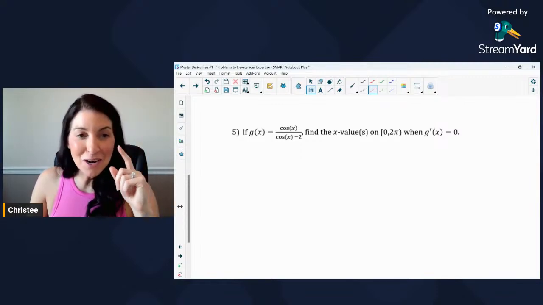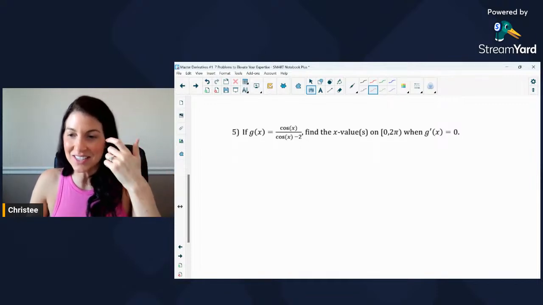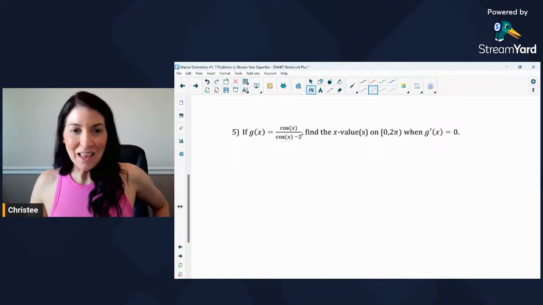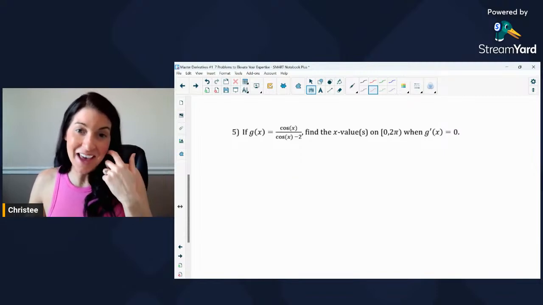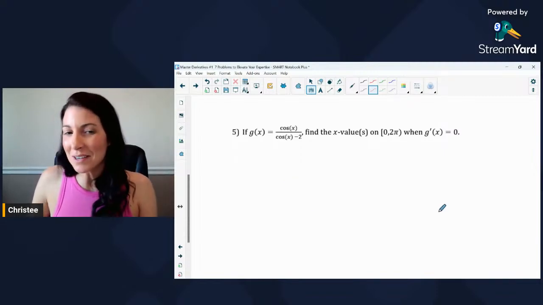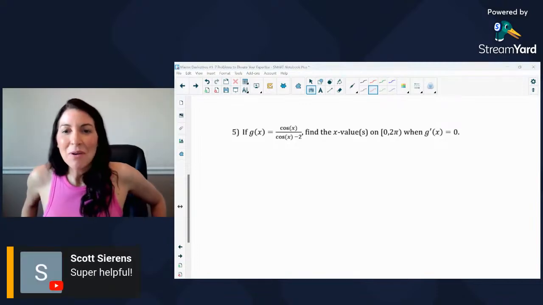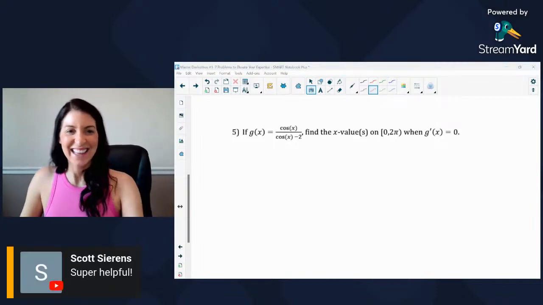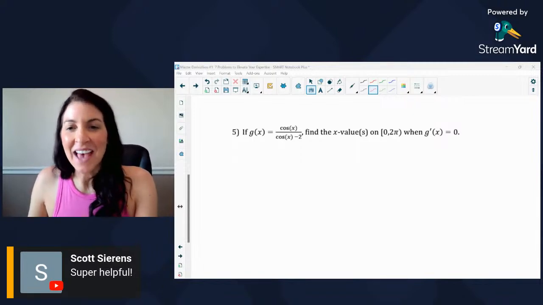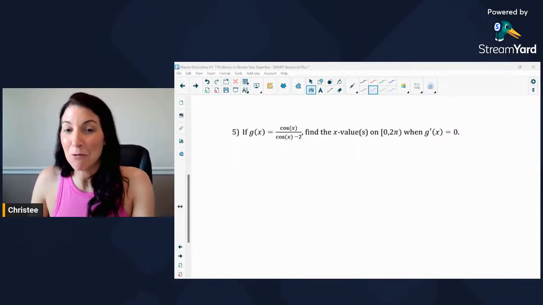Cam, this reminds me of your question you asked earlier about, do you include both answers or which answers? And on this one, it does give an interval. It says only look from 0 to 2 pi. So don't look everywhere. So yeah. And we want to find, thanks, Scott. Thanks for that comment. We want to find the x values where the derivative equals 0.